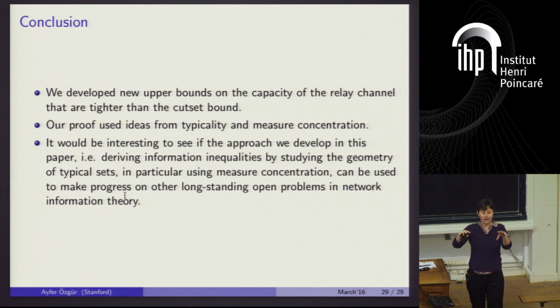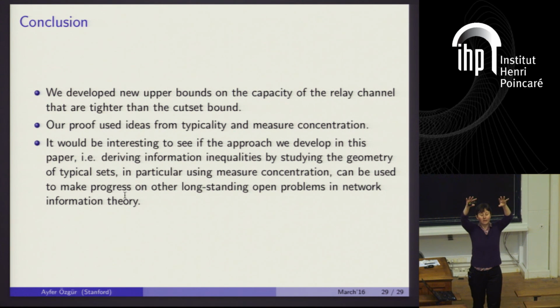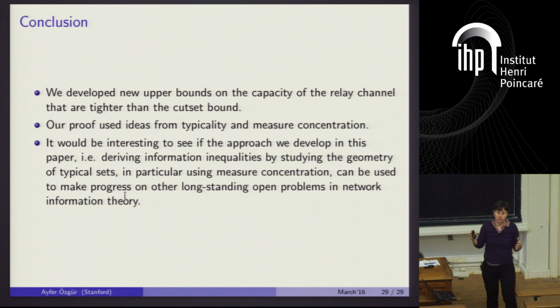To do that, we looked at the typical sets of these random variables in a larger dimensional space, and we controlled the geometry of those typical sets by using measure concentration. And then we translated that geometry back to information inequalities, okay?